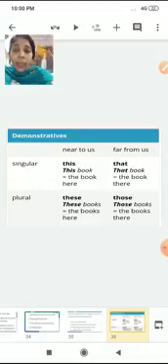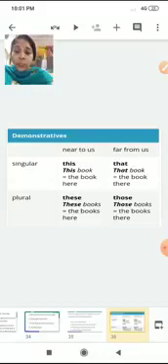Also, this and that are used for singular nouns. Again, in plural, these and those are used for plural nouns. And these books are the ones which we refer to as something that is near to us. Those books, we use those when we talk about a noun which is far away from us. Alright.